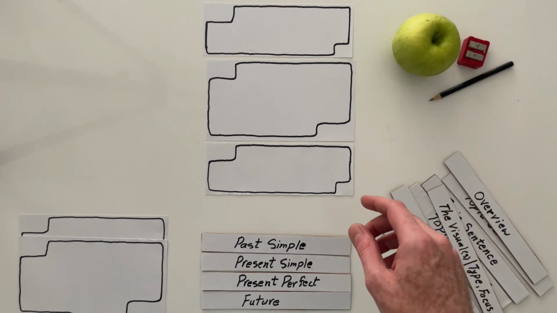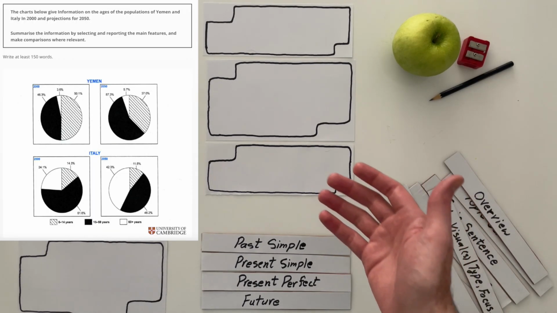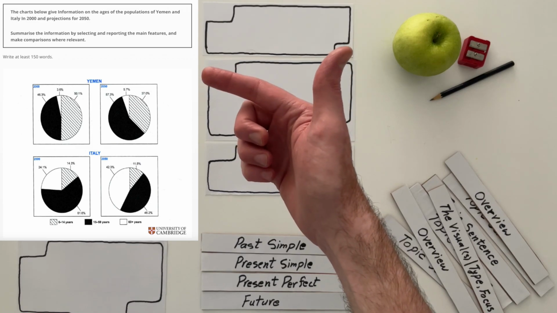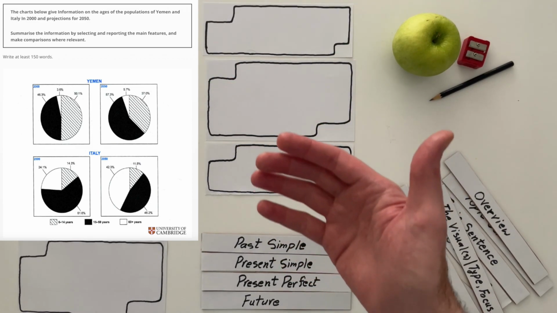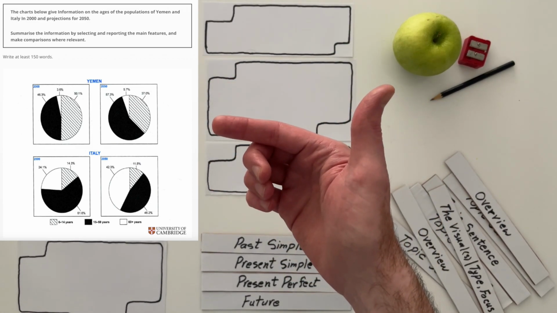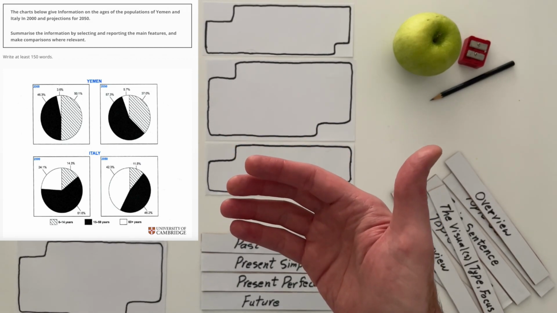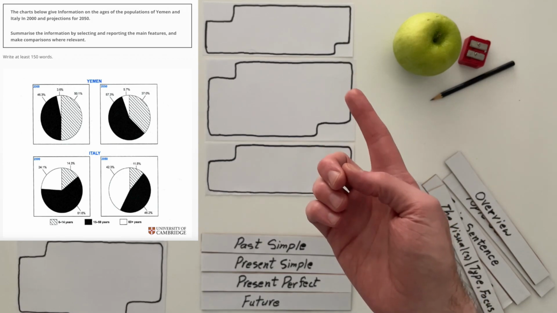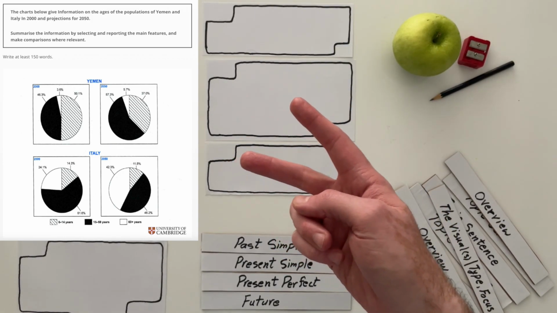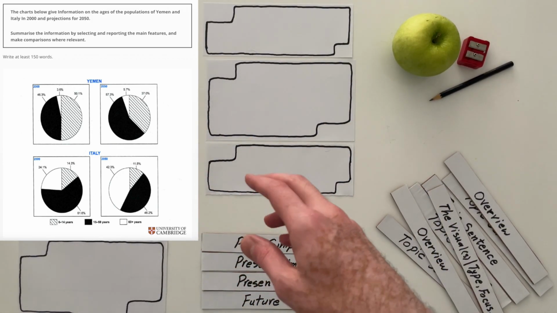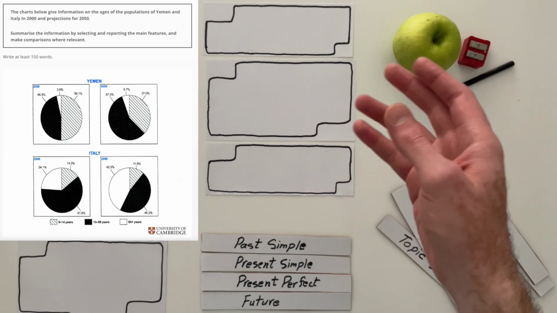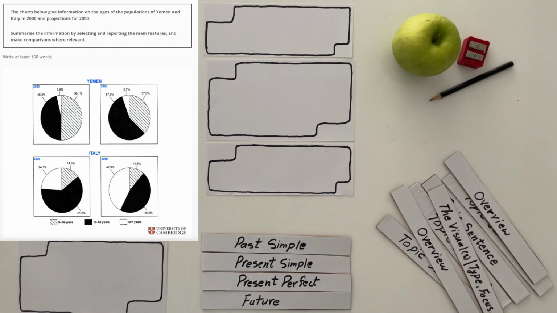Today we have a report to plan, and the visual with its prompt are telling us that the charts below give information on the ages of the populations of Yemen and Italy in 2000 and projections for 2050.